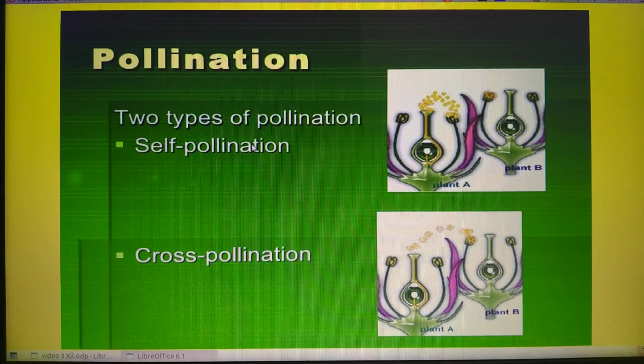What is self-pollination? Self-pollination means the transfer of pollen grains from the anther of a flower to the stigma of the same flower or the stigma of another flower of the same plant. Such type of pollination we call self-pollination. Clear? Cross-pollination means the transfer of pollen grains from the anther of a flower to the stigma of another flower of another plant. Okay.